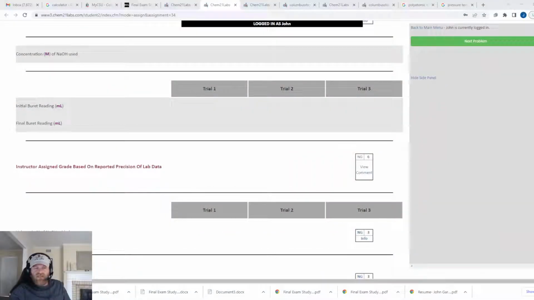Maybe I'll give you the mass of acetic acid and the mass of the vinegar and ask you to calculate mass percentage. Maybe I will give you the volume of NaOH that we used in milliliters and then ask you to figure out how many moles of acetic acid I have. And that requires you changing it into liters and then back calculating moles based on molarity, or molar mass if you're going the other way. So different things to know here.